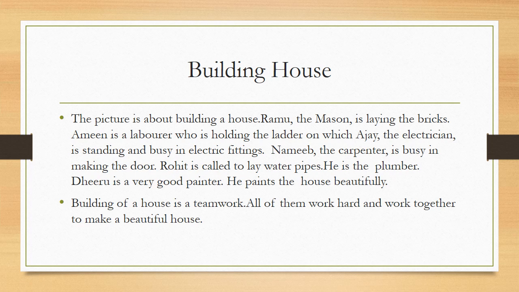So in this story I gave the name Ramu, the mason is laying the bricks. Then I have written the second sentence as Amin is a laborer who is holding the ladder on which Ajay the electrician is standing and busy in electrical fittings. Nameeb the carpenter is busy in making the door.